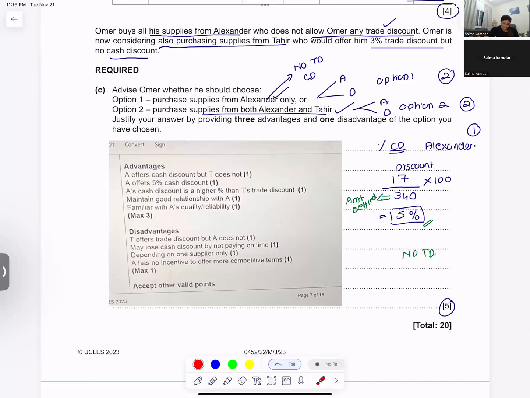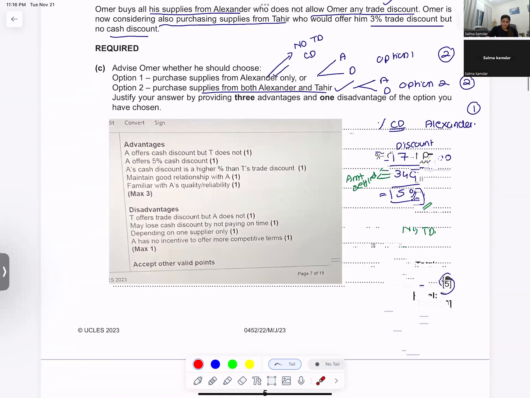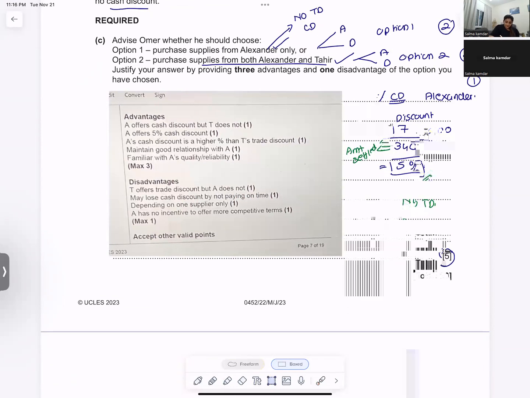Disadvantage of option 1 is that he does not give you any trade discount, and you may lose the cash discount if you do not pay on time. Now we will talk about option 2.